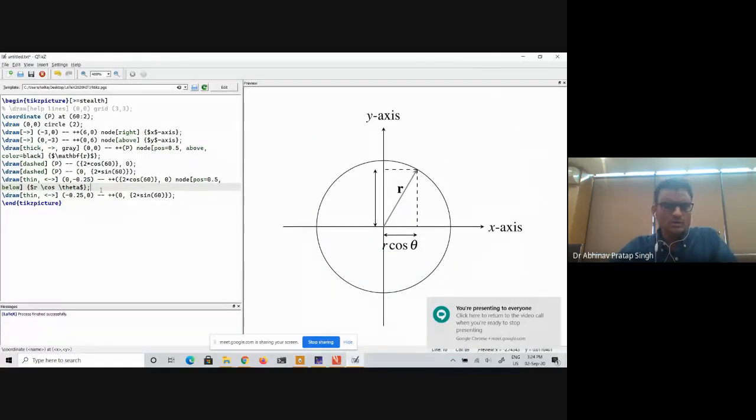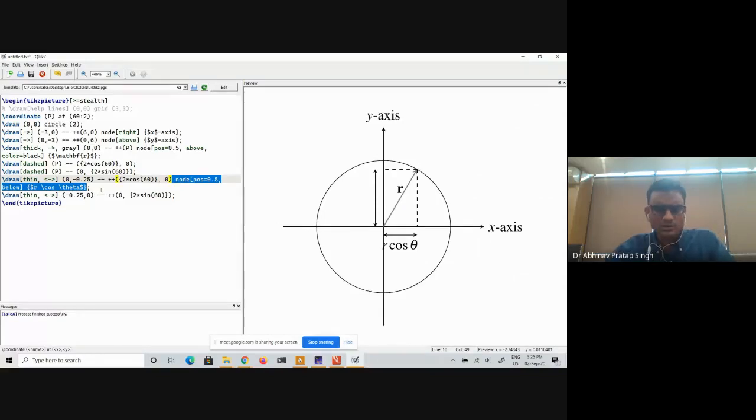Okay, so let us just copy and paste, and you tell me what changes I should make. Just tell me what changes I should make. Anyone? Can anyone guess? Even if you are not able to do it, can anyone guess what changes I should make?